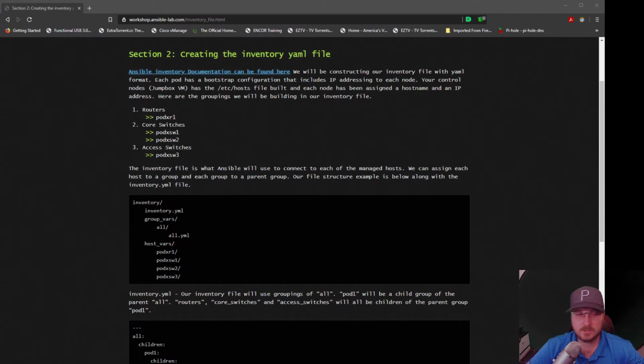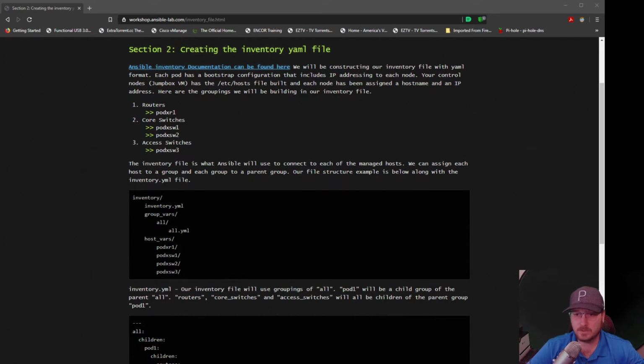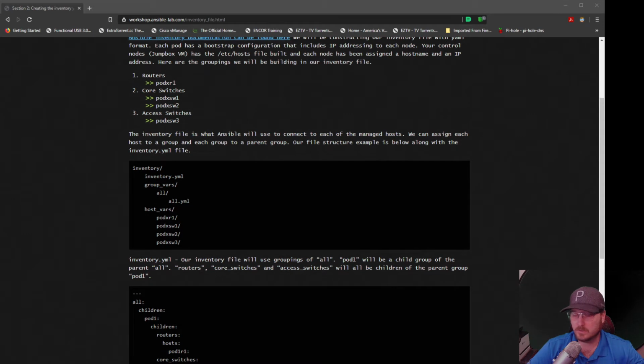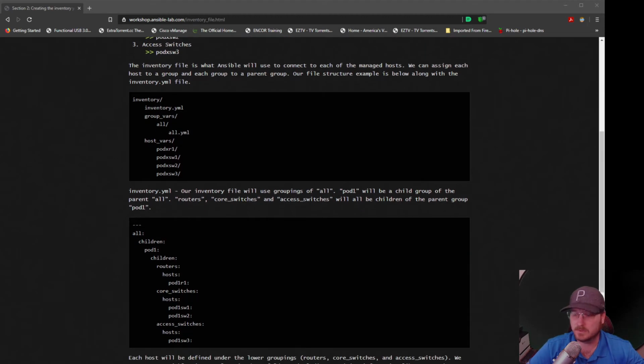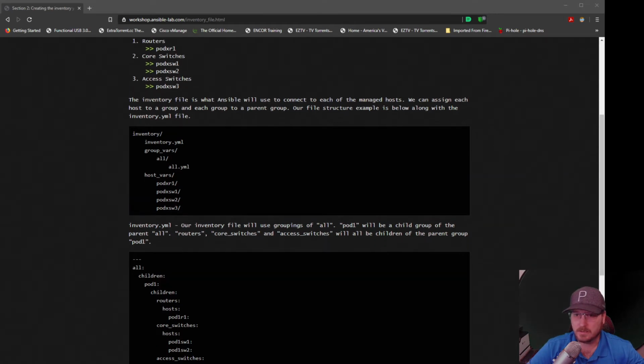This structure is meant to represent a folder structure. So we're going to have our inventory folder and our inventory YAML. You'll notice I've got YML in the example. You can use YML or YAML; either one will work. Ansible's not particular about the file extension at all. It's really just going to be looking at the actual format inside the file.